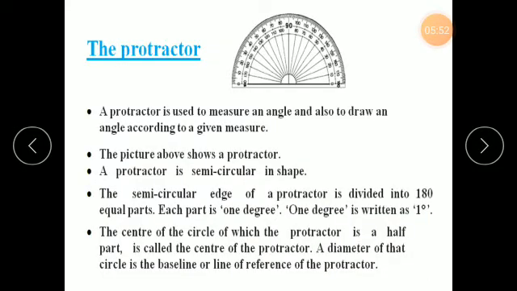Now protractor. What is this? You already know. You have to purchase a compass right now for this lesson, and in that compass you will get this device, and the name of this device is protractor. This protractor is a device used to measure an angle. Let us see how we can use this device. A protractor is used to measure an angle and also to draw an angle according to a given measure.